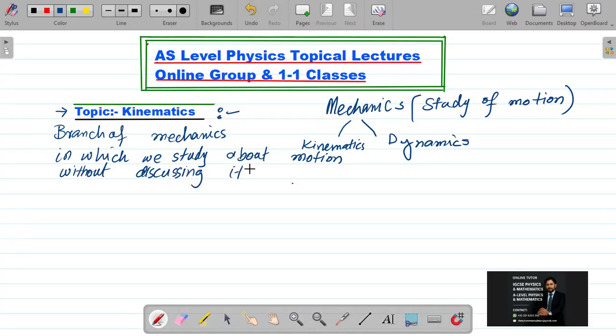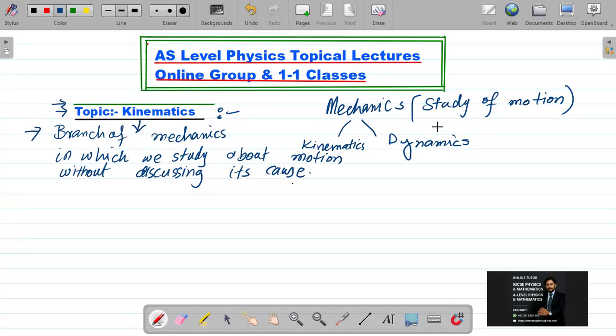Without discussing its cause means I am going to study speed, distance, displacement, acceleration, but I'm not studying how much force is being consumed or what is the level of energy. That will be named as kinematics.